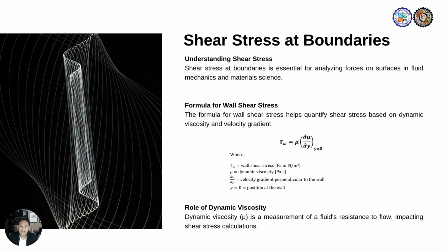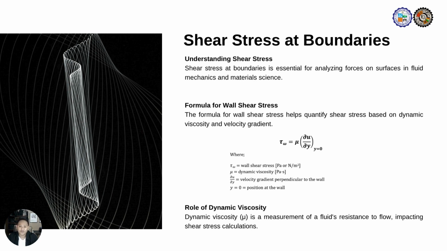Next is shear stress at boundaries. It is also a fundamental concept in fluid mechanics. It refers to the tangential force per unit area exerted by the fluid as it moves across a solid surface. Understanding this force is critical when analyzing flow resistance, designing hydraulic structures, and assessing erosion potential along channel beds and walls. The formula for wall shear stress is expressed as tau sub w equals mu times the partial derivative of u with respect to y, evaluated at y equals 0.